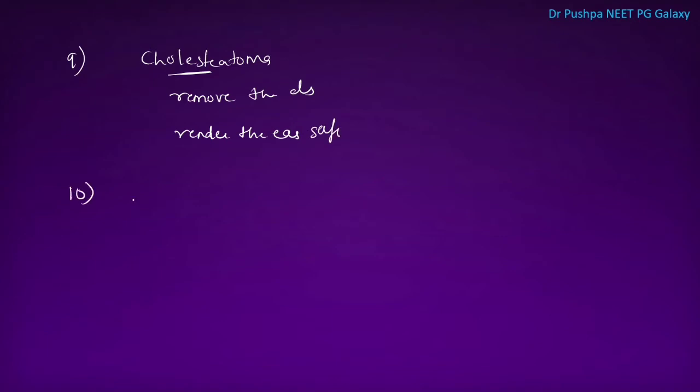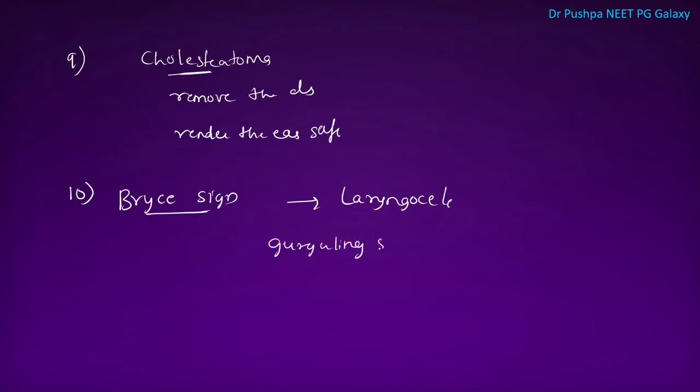Next point is, what is Brysis sign? Brysis sign is seen in laryngocele. On compressing the swelling, we will hear a gurgling sound. This is Brysis sign. Gurgling sound, because there is an air-filled cavity in the saccule in laryngocele.